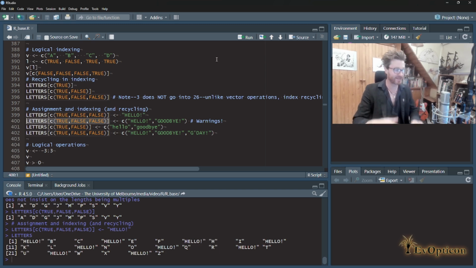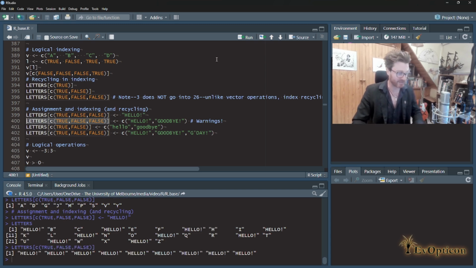Okay, so this here refers to a vector that is a certain length, right? So if we try to do assignment with something of a different length, again, we're going back to this idea of different length things. So there are going to be rules about recycling. Is it going to recycle at all? Secondly, does it have to recycle perfectly? Is it going to give us a warning or an error? Let's find out.